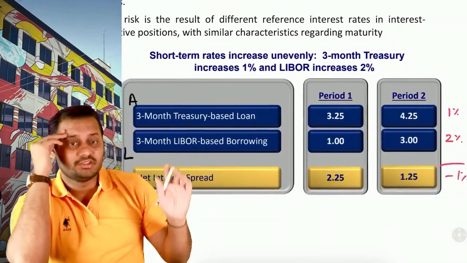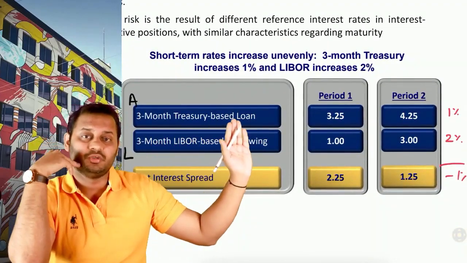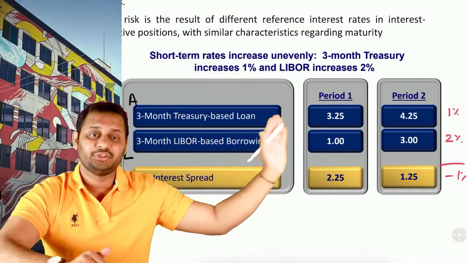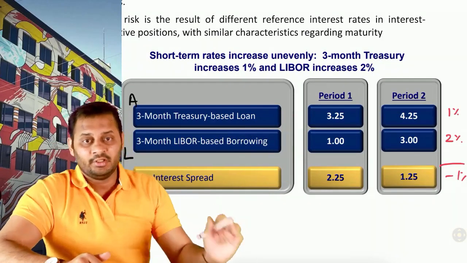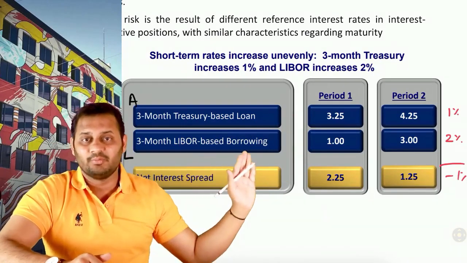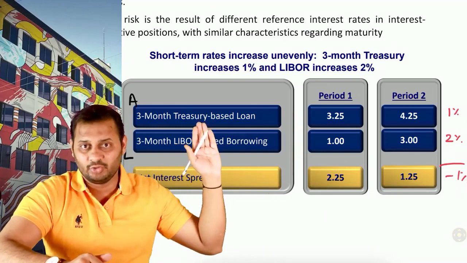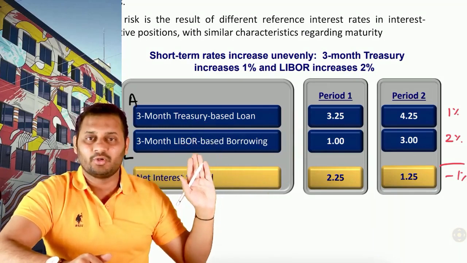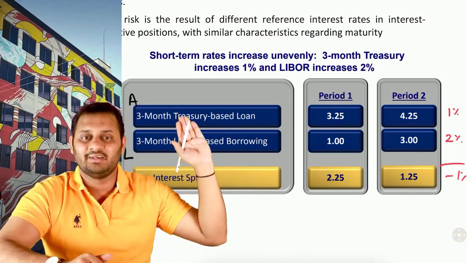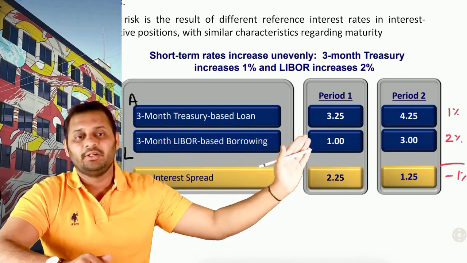Let's have a look at this. This is a 3-month treasury based loan. This is an asset to you on which you are earning 3.25%. And this is 3-month LIBOR based borrowings. So this is a treasury based loan, this is LIBOR based borrowing. Both the bases are different in assets and liabilities. So on the liability you are paying 1%.